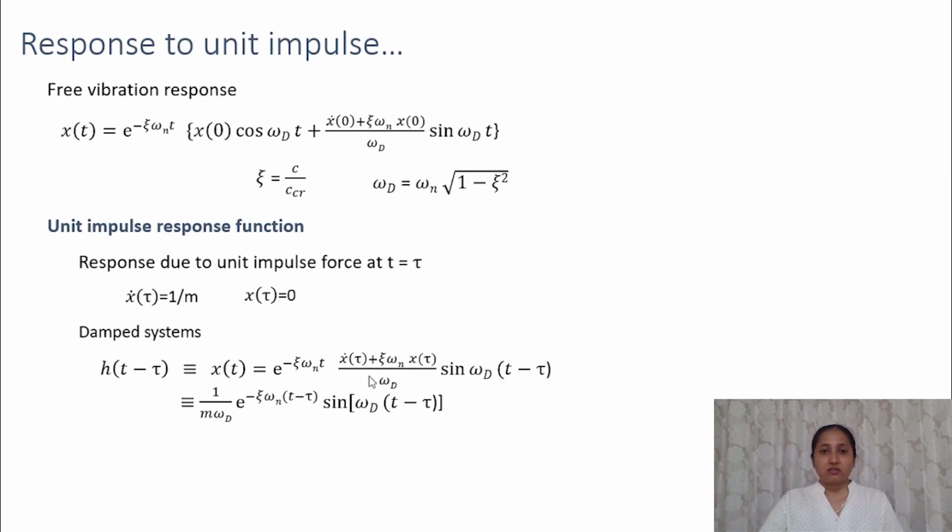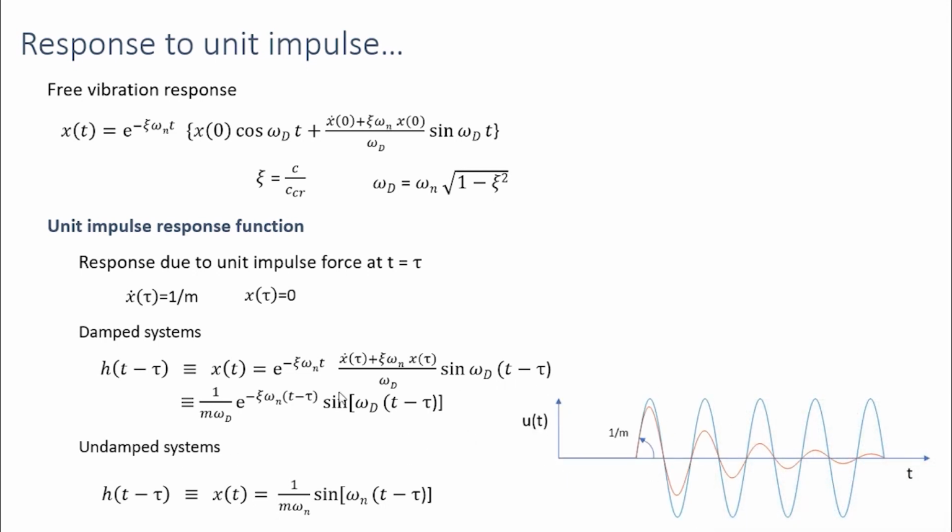So we can just rearrange the terms, and we would get 1 by m omega d e to the power minus zeta omega n t minus tau sine omega d t minus tau. So this is the response of a damped system under unit impulse. So for undamped system, this unit impulse response function is equal to 1 by m omega n sine omega n t minus tau. So we don't have this term, and omega d will be equal to omega n when it's an undamped system.